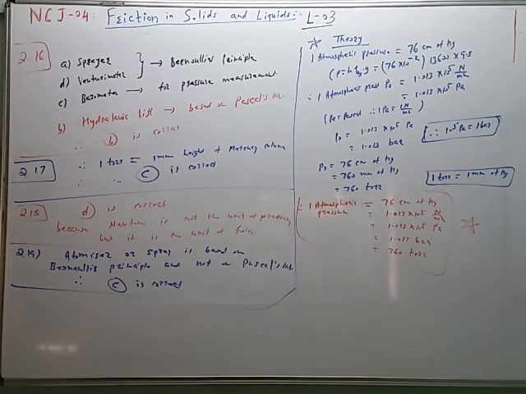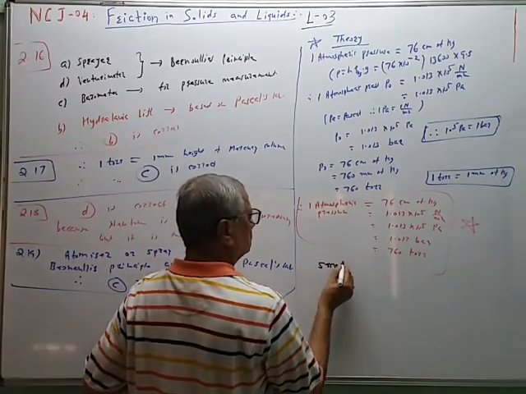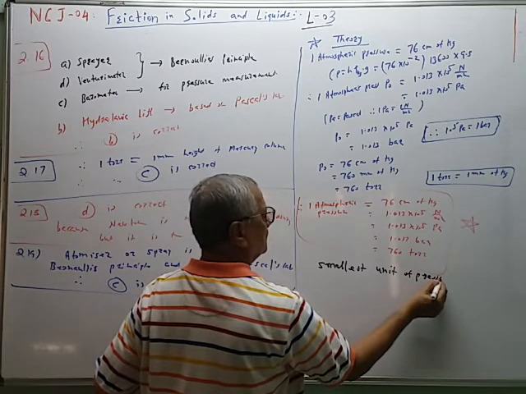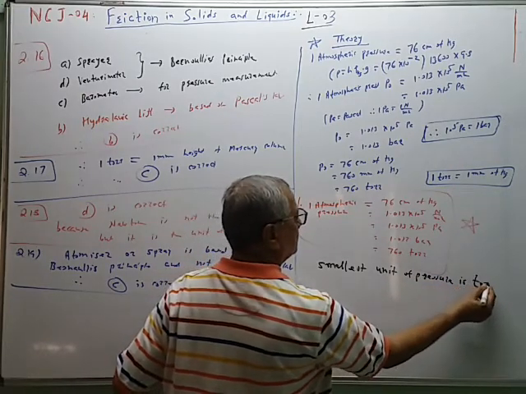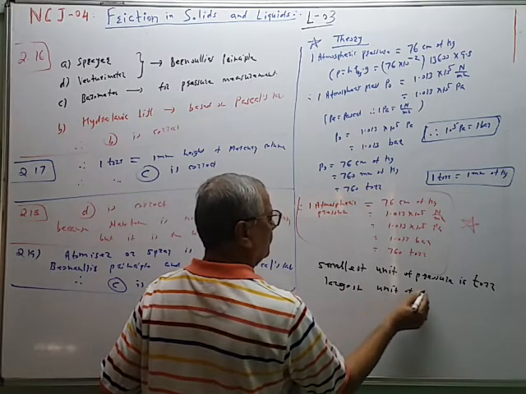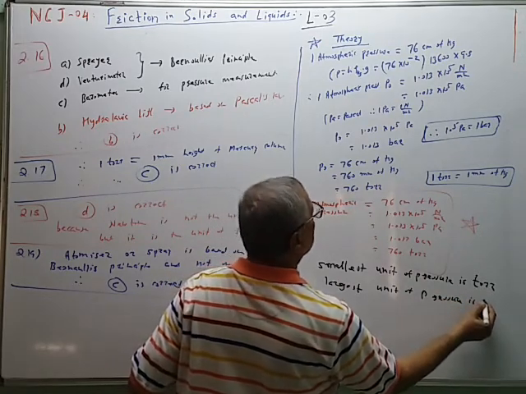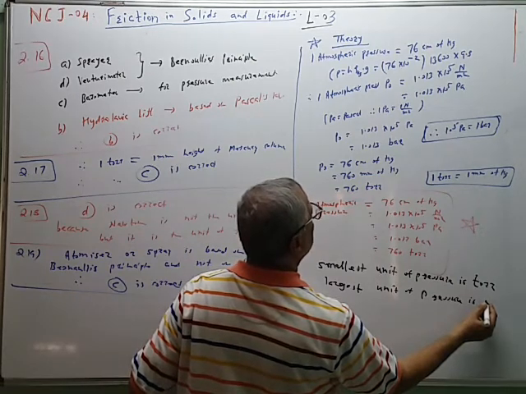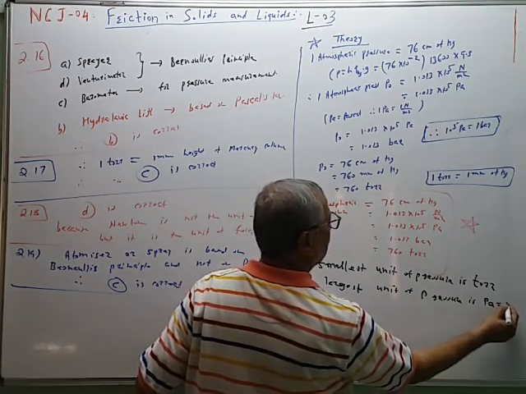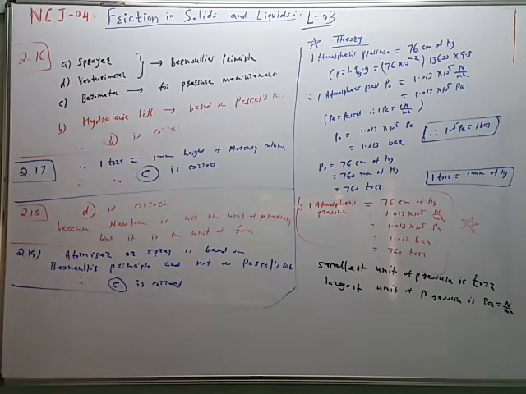What this table shows is that the smallest unit of pressure is torr, and the largest unit of pressure is Pascal, that is equal to Newton per meter square.